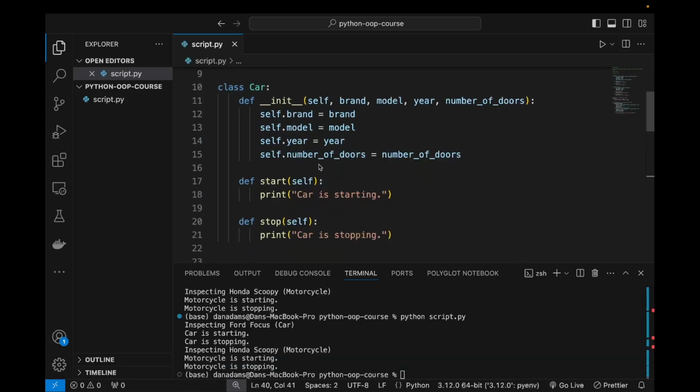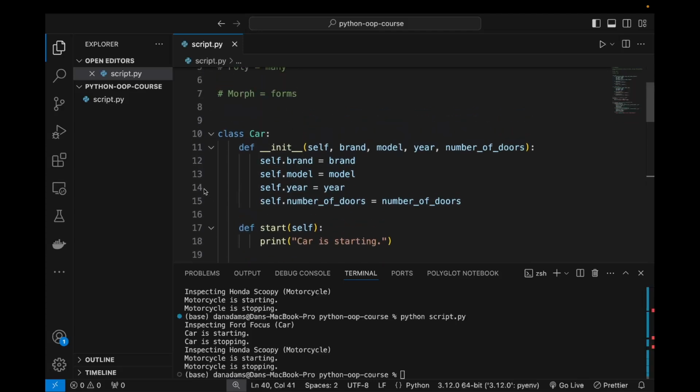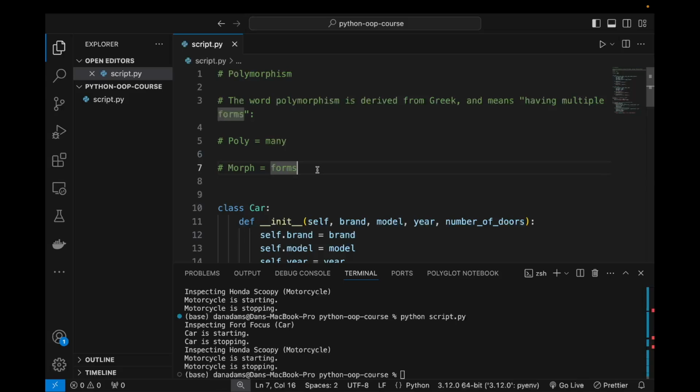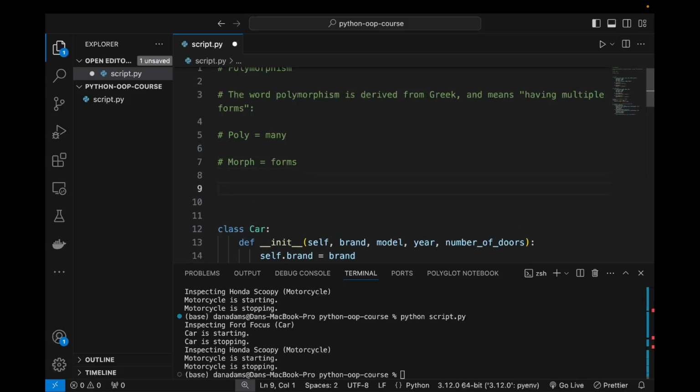So we can solve this issue with polymorphism. Cars and motorcycles are both vehicles, so they both share some common properties and methods. So let's create a parent class that contains these shared properties and methods. We're going to create a parent vehicle class, or a superclass for vehicles.